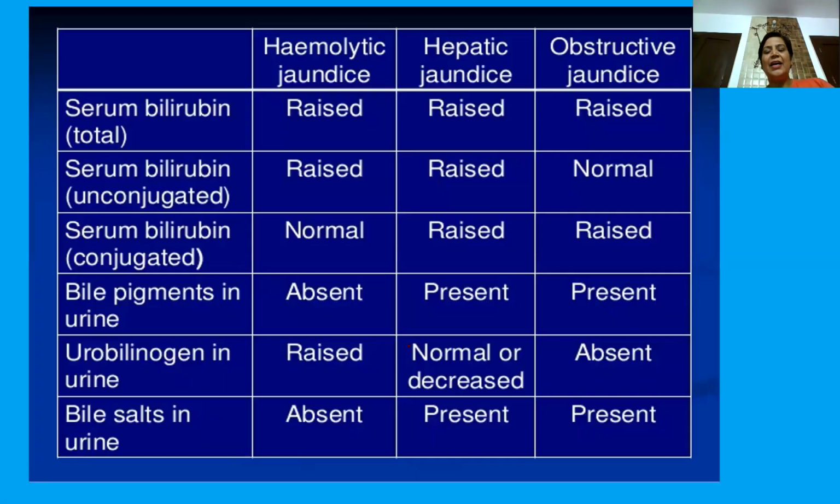Then this is a very good comparative slide, which is actually distinguishing between different types of jaundice and the levels of these. If you talk about serum bilirubin, unconjugated bilirubin will increase in this and it will be normal in the others. Conjugated bilirubin will be raised in this, and normal in the others. If we talk about bile pigments, you can see absent, present, present. Urobilinogen is raised, normal or decreased, or absent. And bile salts, absent, present, present. So this is a very good comparative slide between different types of jaundice.